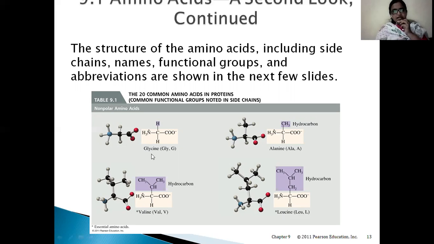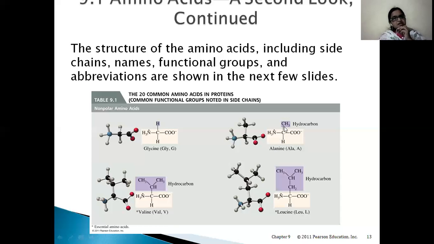First is glycine. I'm revising one point here: glycine does not have a chiral carbon. This is the only amino acid which does not have a chiral carbon. Why? The central carbon can be called a chiral carbon only when it is attached to four different groups. But here, hydrogen is on both sides, so the central carbon cannot be called a chiral carbon. Next amino acid is alanine.